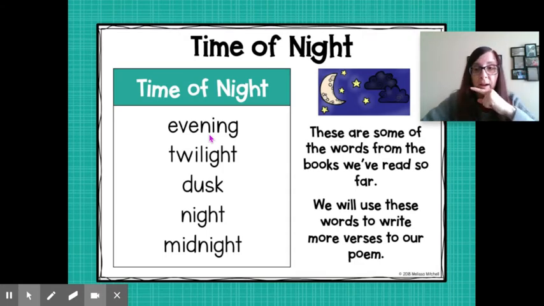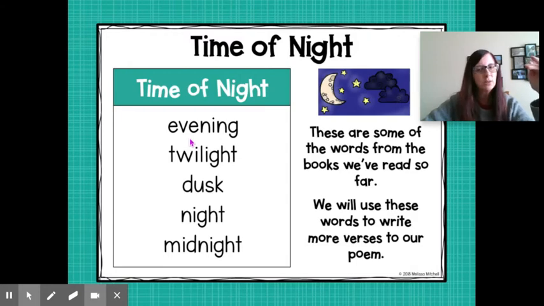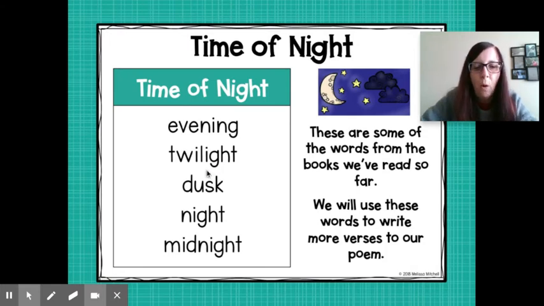Oh, and let me back up a little bit, friends. You're going to watch a video. It's 2 different sunsets all together that will help you see and figure out the order of these meanings of the time of night. So the first one is evening, like I said, and it's all about just when the sun's starting to set. This is the time of night when the sky is starting to get a little dark. You can't really see a lot of light, but you still see a little light. The next part is called twilight, and that's where it's getting darker.